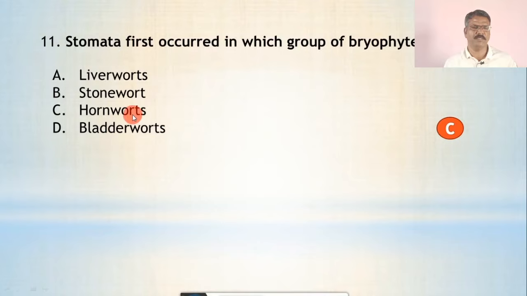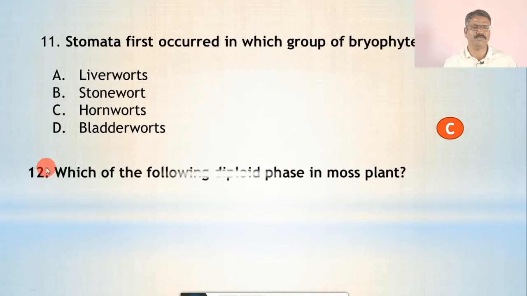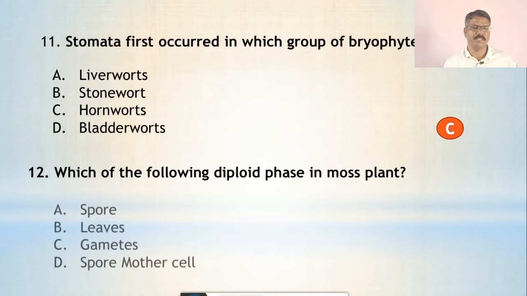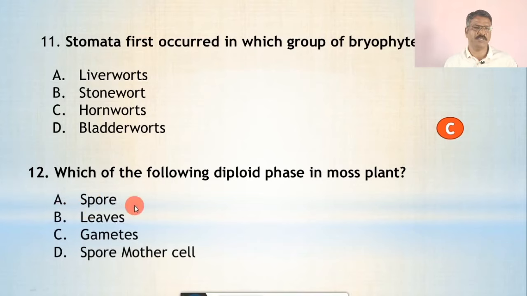In hornworts, especially we can say Anthoceros, the stomata occur in bryophytes. Question number 12. Which of the following is the diploid phase in moss plants or Funaria plants? The options are A. spore, B. leaves, C. gametes, and D. spore mother cells. And the correct answer is D. The diploid phase in moss occurs in spore mother cells.